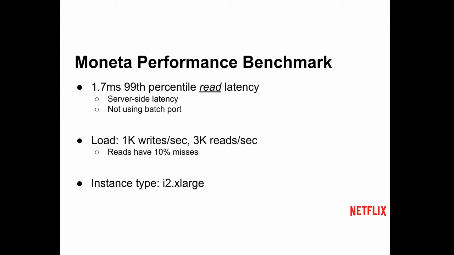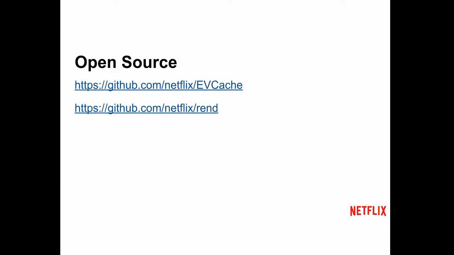We use I2X larges for this, so they're high I/O into the disk. The network is the same as the previous instance type that we were using, R3s. And we actually have production data, real world data, for the most important personalization bit that I talked about. The traffic to that is about half a millisecond average, and I believe 95th is 2 milliseconds and 99th is 3 or 3.5 milliseconds right now. So this is great for us. This worked out really well.